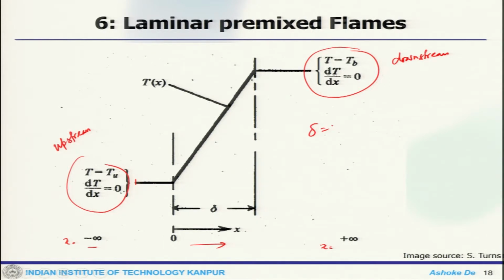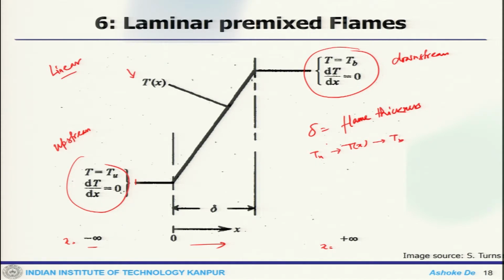See, this delta is the flame thickness where you have this temperature. Now, the assumption here is that this T(x) is linear. So, this is what we assume for the temperature profile, and the temperature goes from T unburnt to T burnt, and the distance over which this happens is the delta or the flame thickness. So, within this distance, temperature goes from T unburnt to T burnt.